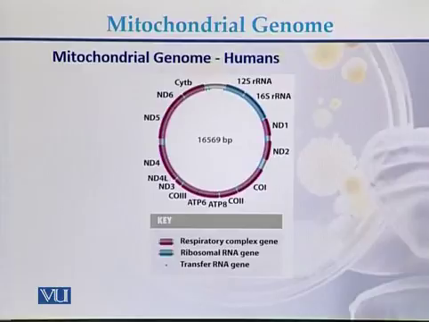In the mitochondrial genome, respiratory complex genes are marked with purple, while the ribosomal RNA genes are the gene for the 16S ribosomal RNA and the gene for 12S ribosomal RNA. Total size of the genome of mitochondria is approximately 6.5 kb.